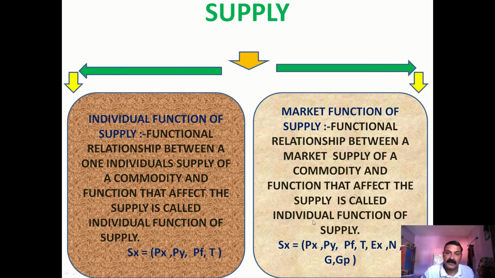We can illustrate it with the formula Sx = f(Px, Py, Pf, T, Ex, N, G, GP), where Px means price of that commodity, Py means price of substitute or complementary commodity, Pf means price of factors, T is technology, Ex means expectation of changes in price in future, N means number of firms, G means goal of firm, and GP means policy of government.